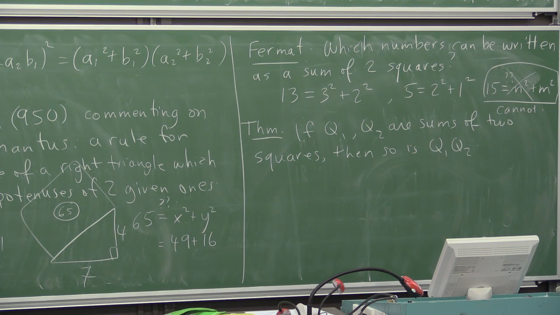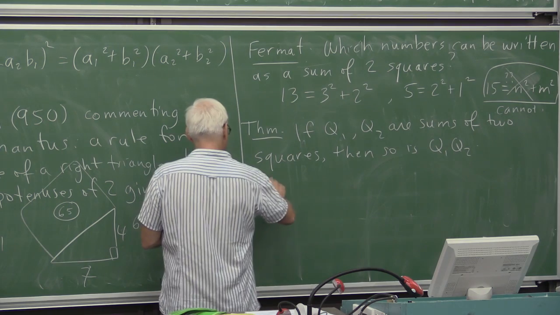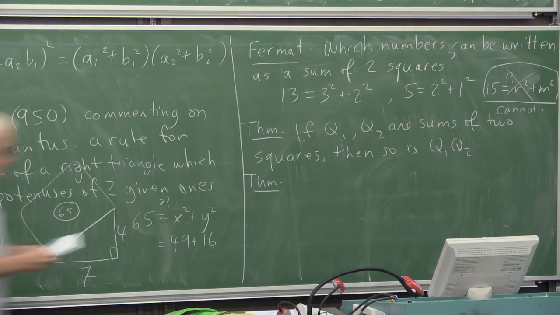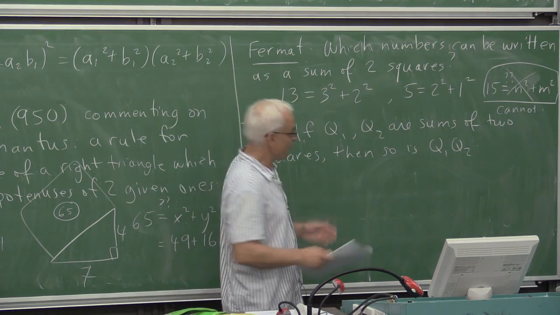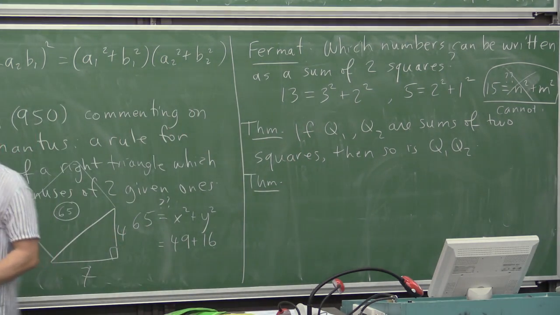Well, considerably later, the 18th century mathematicians were interested in the question of, okay, not every number can be written as a sum of two squares. Can every number be written as a sum of three squares? Well, it turns out that the answer is no. Not every number can be written as a sum of three squares.